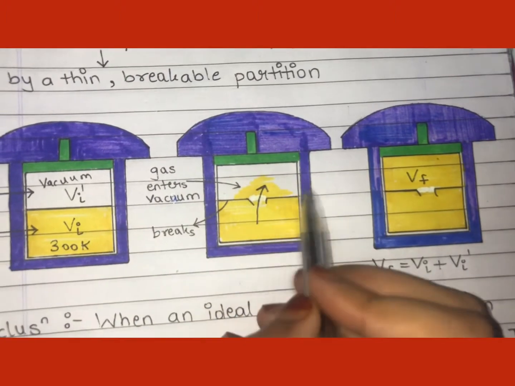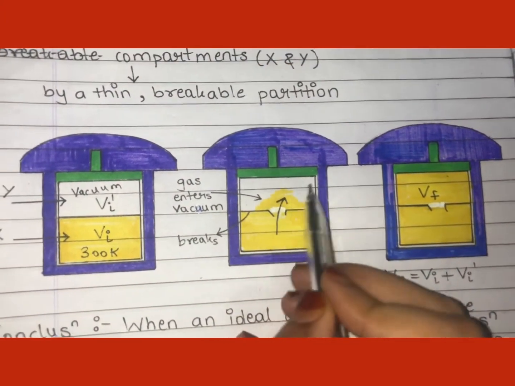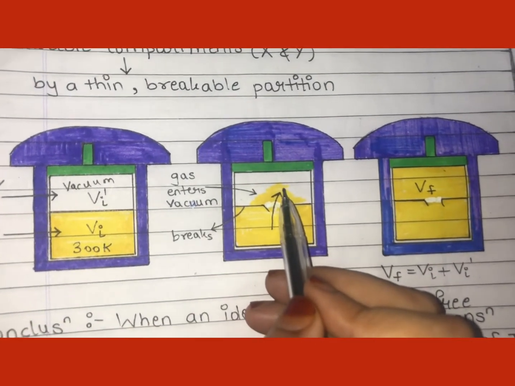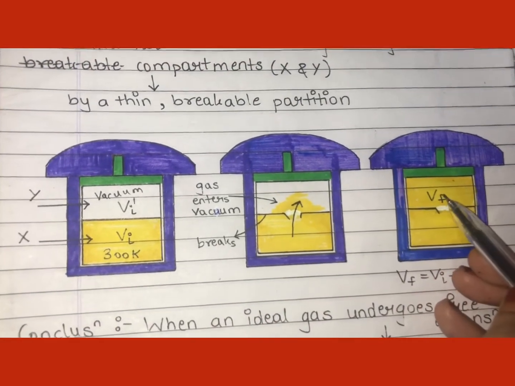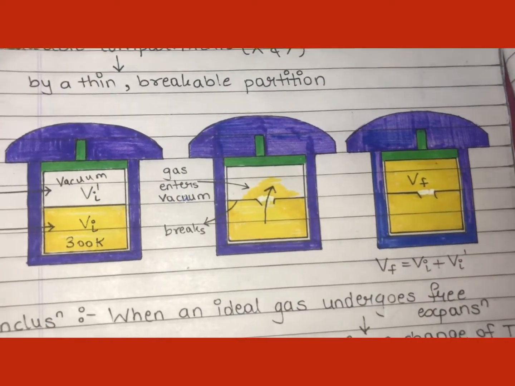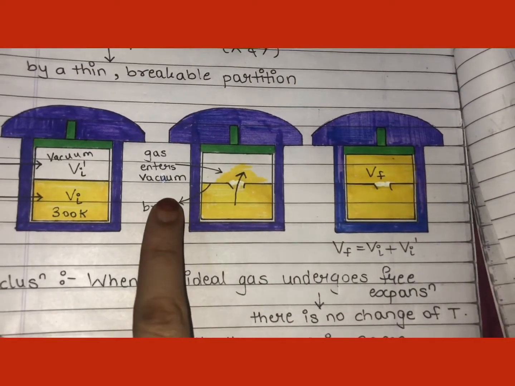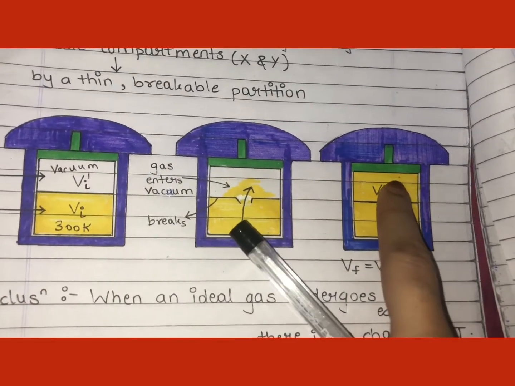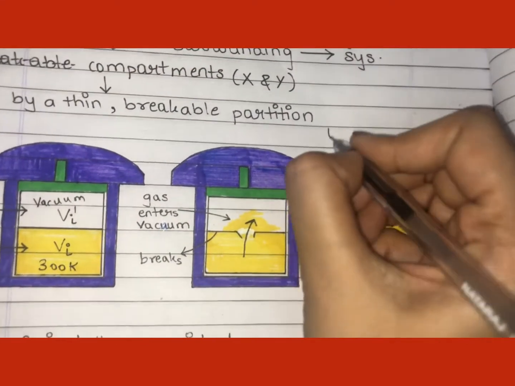Here we didn't have anything; just the gas in the X compartment has occupied the empty place in the Y compartment. Only that has happened, and as the free space in the Y compartment is occupied by the gas, we say that the volume of the gas increases. Hope you understood. Now in this case, work is not done by the system. See, the position of the system in the initial state, in the final state and in the intermediate state is the same. So work is not done by the system. So I have written work done is 0.